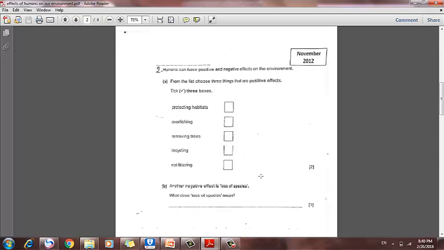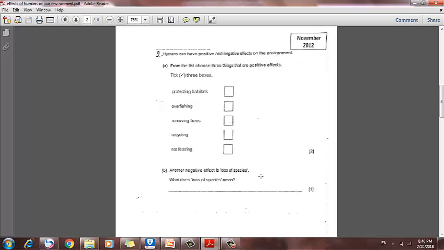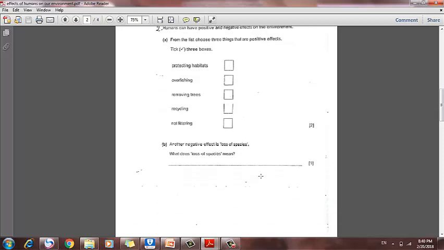Humans can have positive and negative effects on the environment. From the list, choose 3 things that are positive effects. Tick 3 boxes. Protecting habitat, overfishing, which means catching so much fish, removing trees, recycling and not littering. Protecting habitat, right? Recycling and not littering. Not littering means not throwing your garbage or your rubbish.